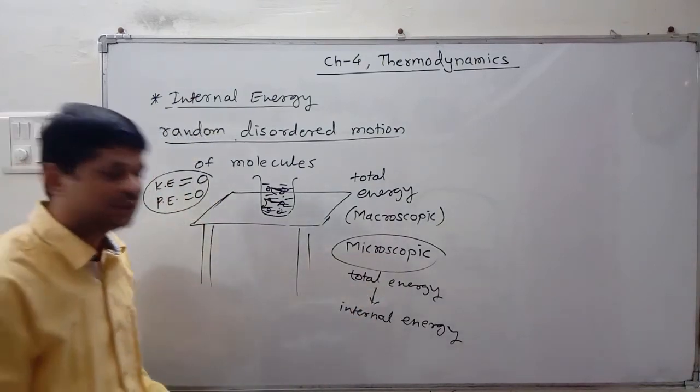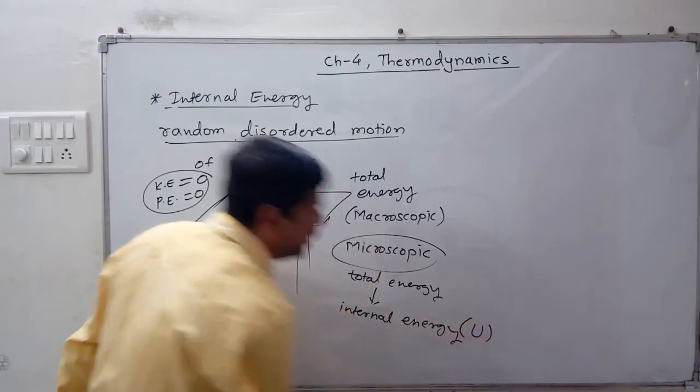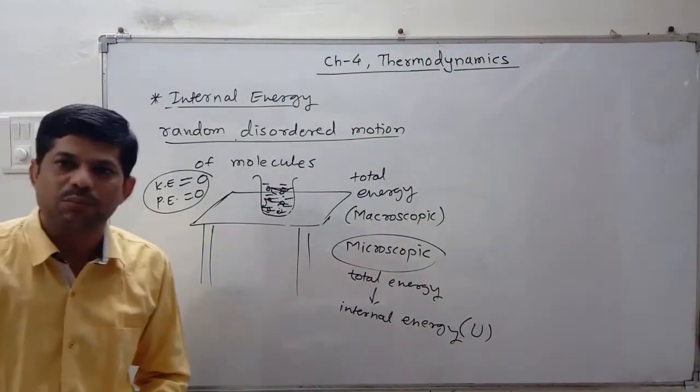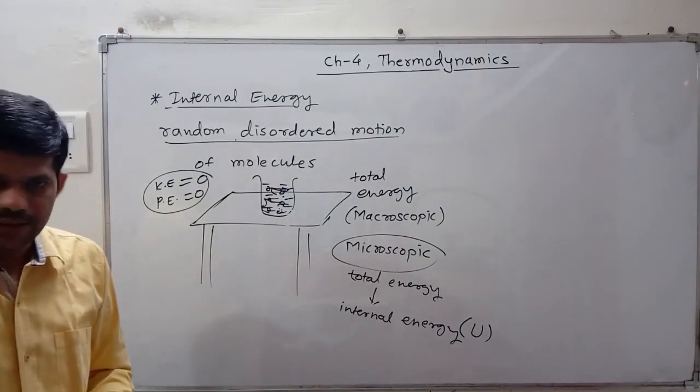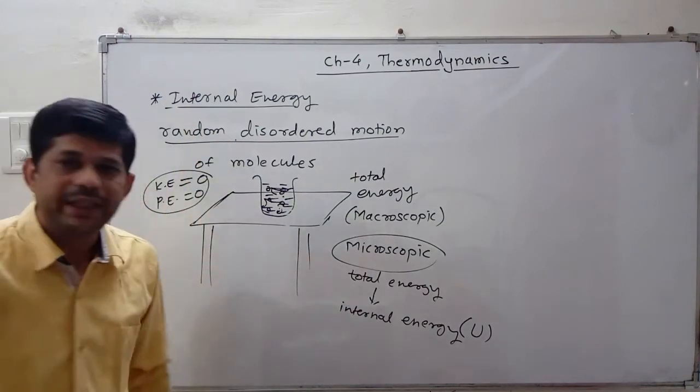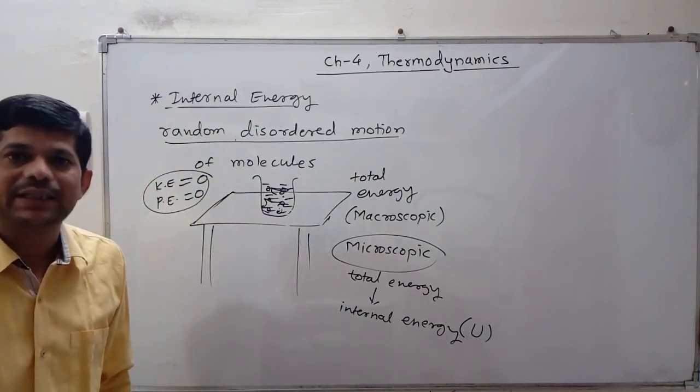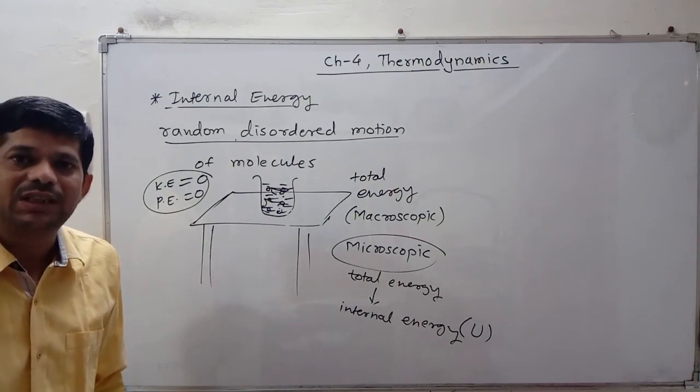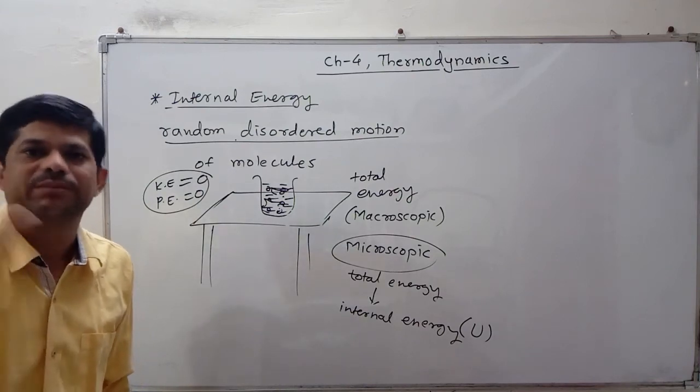Internal energy can be represented by the symbol U. Simply, the internal energy is the energy of the atoms and molecules of the substance.